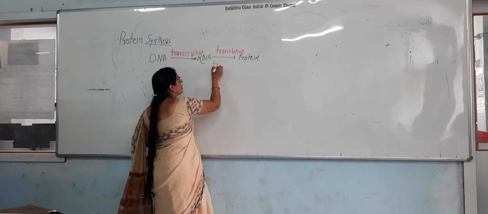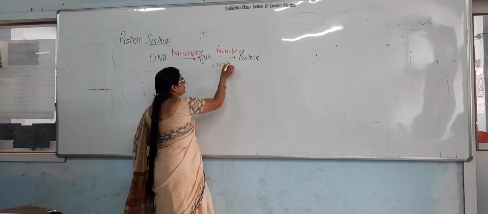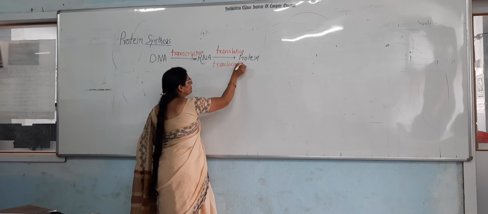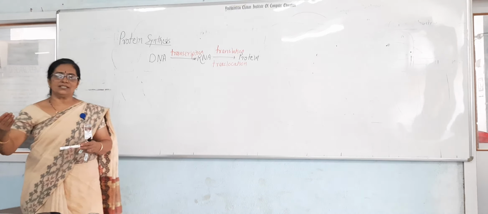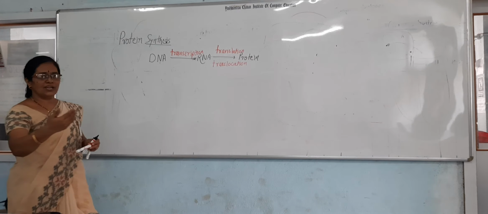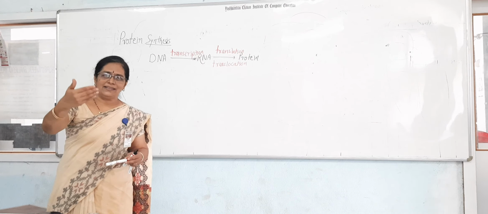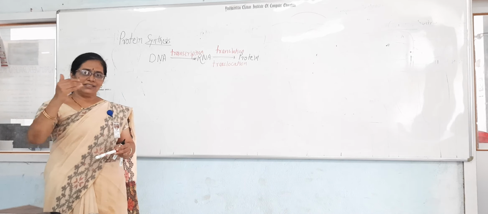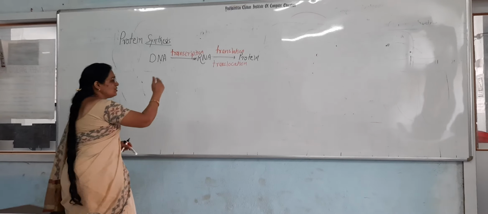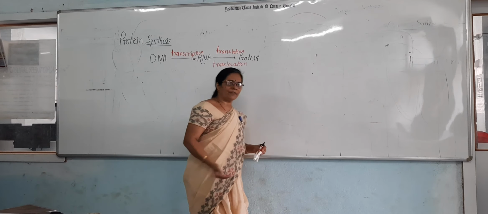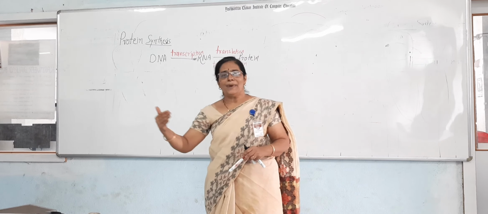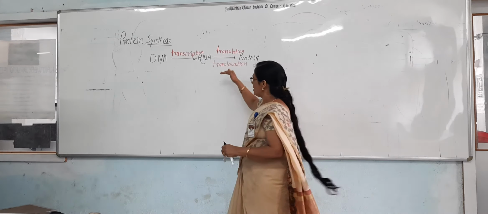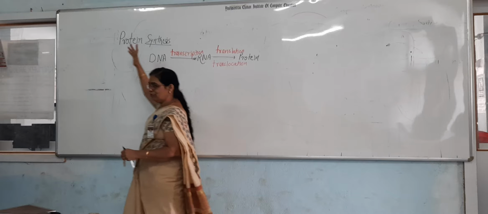and translocation. Translation and translocation. Translation means the message present on messenger RNA is read by the tRNA. It's called the translation. And translocation means the movement of ribosome toward the stop codon step by step. It's called the translocation.